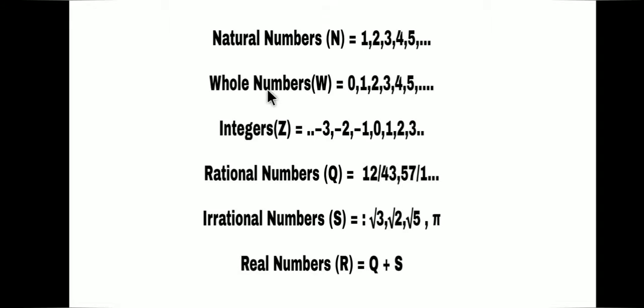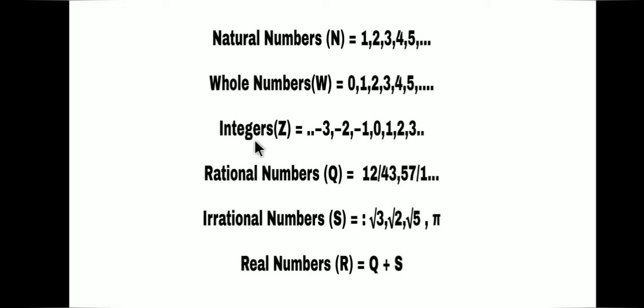Next is whole numbers. Whole numbers are represented by the alphabet W. The smallest whole number is 0. The whole numbers are 0, 1, 2, 3, 4, 5 and so on. So we can say that the whole numbers are a collection of the digit 0 and the natural numbers. Also, all the whole numbers are not natural numbers, but all the natural numbers are whole numbers.